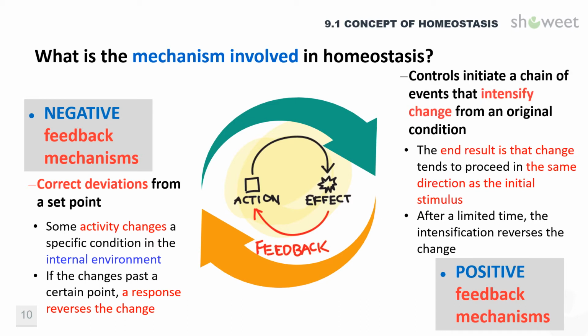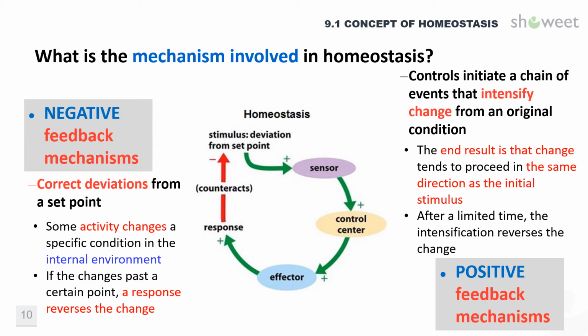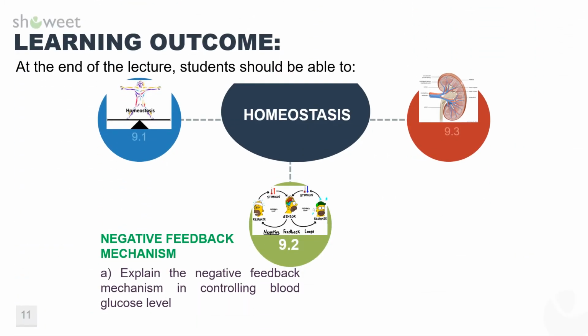Positive feedback loops are usually found in processes that need to be pushed to completion, for example, parturition or giving birth. Both negative and positive feedback have the same components, which are receptor, control center, and effector, which starts from receiving stimulus that deviate from set point and makes the body returns to homeostasis. In the next learning outcome, we are going to look at an example of negative feedback, which is the regulation of blood glucose level.